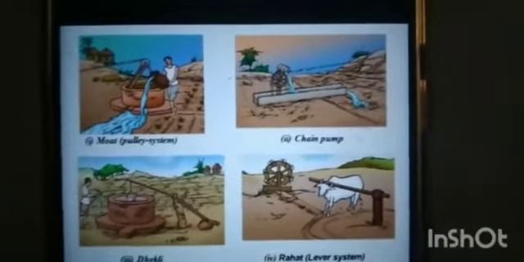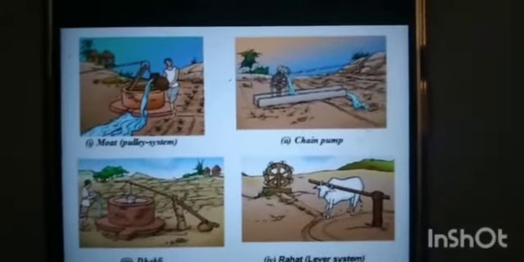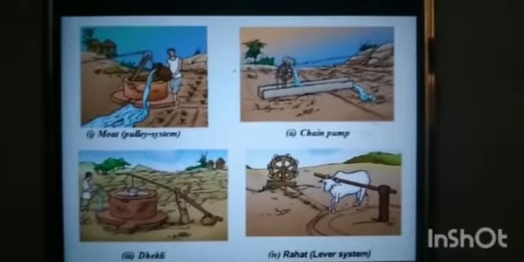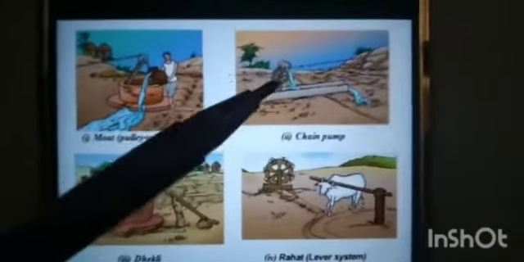And next one is chain pump. There is a round metal disc attached to a long loop of metal chain here.